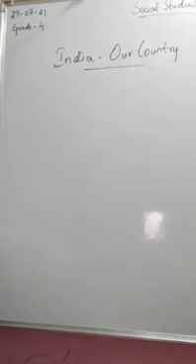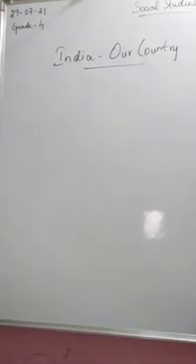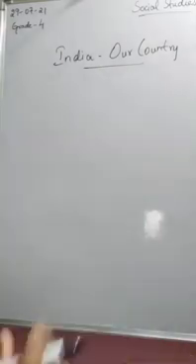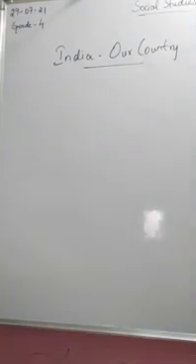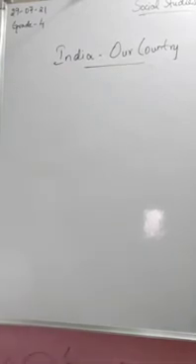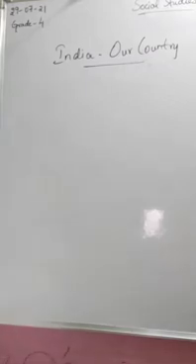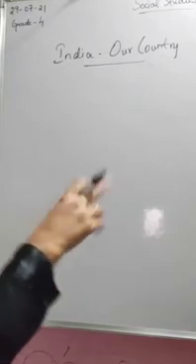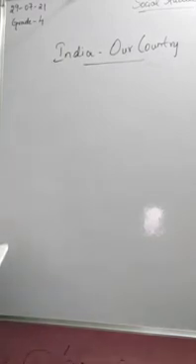So children, so far we learned about the location of India, which continent it belongs to, in what area it is surrounded, and how many kilometers it occupies. We also came across the states and capitals, isn't it? We came to know that India is a peninsular country. What do you mean by a peninsular country? Three sides covered by water, isn't it? We also learned about the states and union territories.